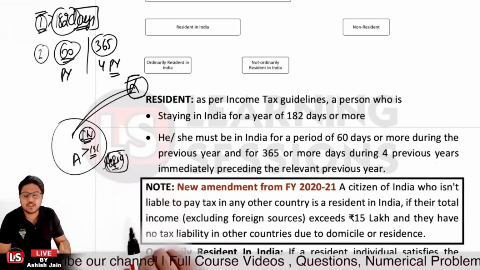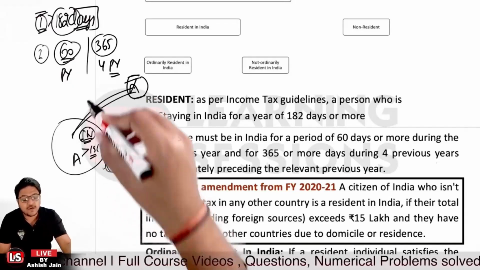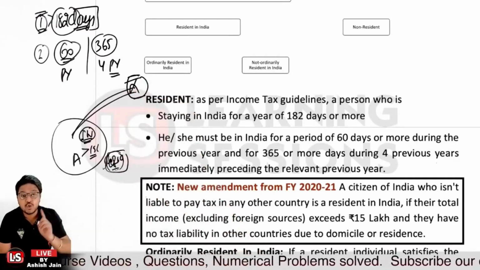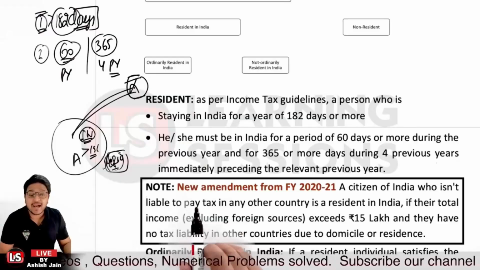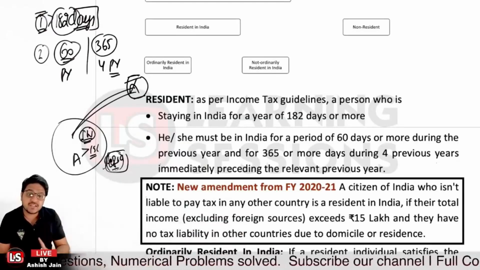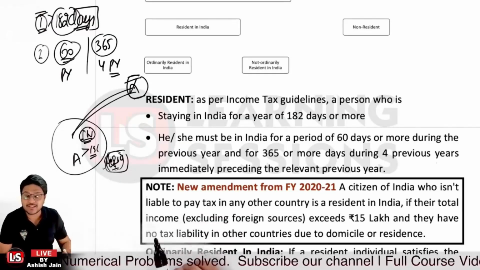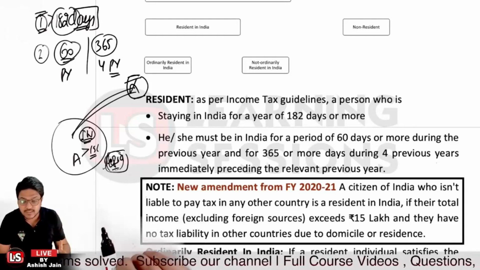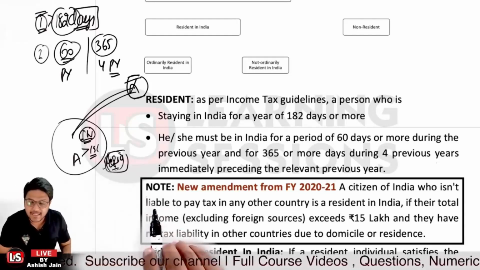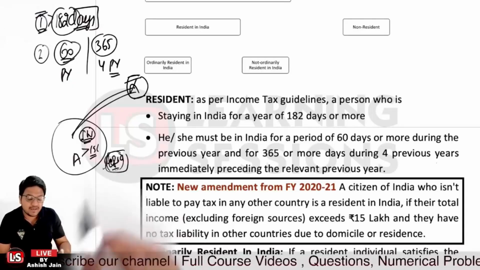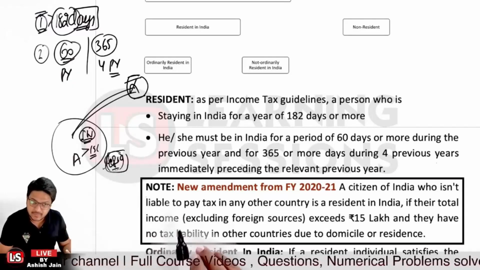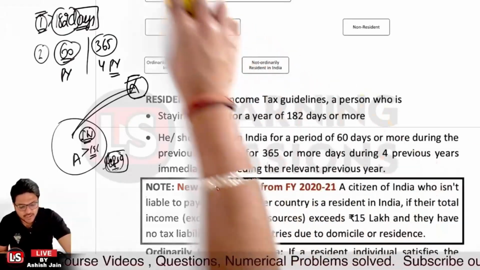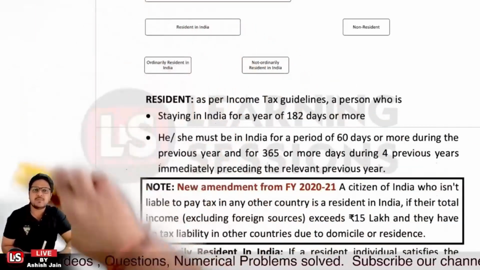Try to understand, as per the new amendment: if the person has citizenship in India and no tax liability outside India, and in India the person has total income, excluding income from external, global or foreign sources, exceeding 15 lakhs per annum, in that scenario the person will be considered a resident in India. Okay, so those are the two conditions we have learned about. These are very important. Can you please take a note?